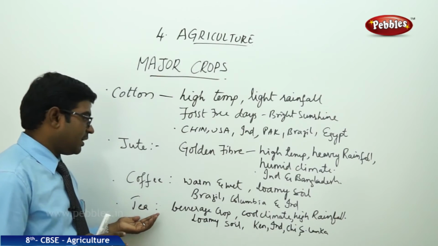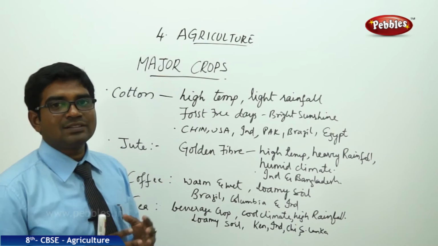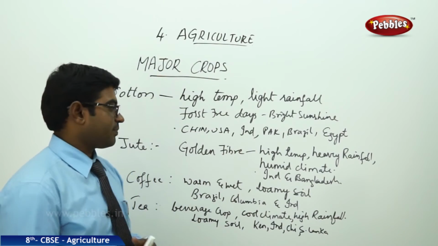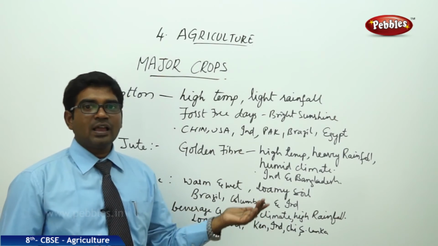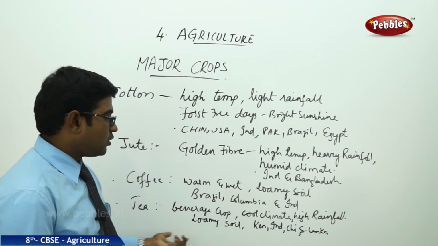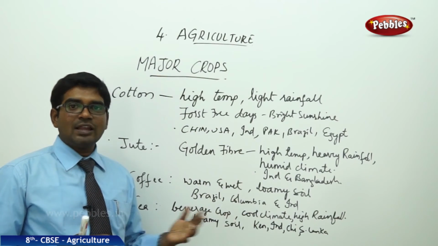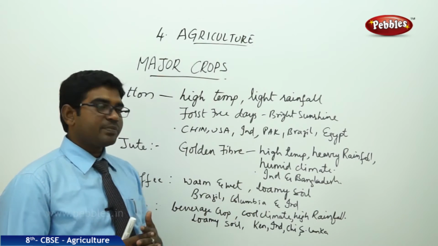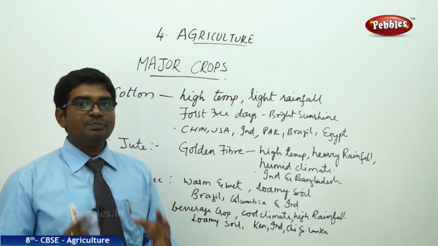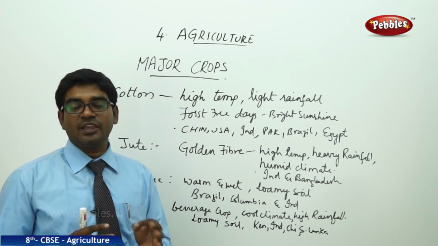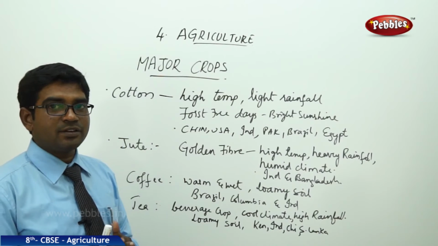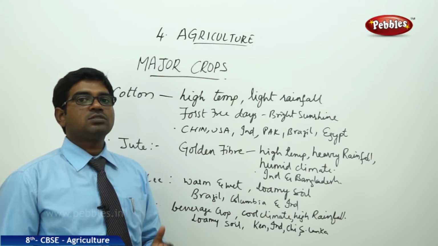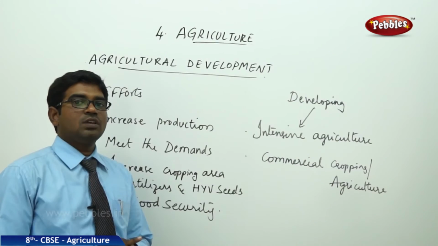Moving on to tea. Tea is also considered a beverage crop. It is cultivated in large plantations. It requires a cool climate, high rainfall and well drained loamy soils. Kenya, India, China and Sri Lanka are the best producers, and the finest quality of tea is produced in these countries. These are the major crops which are grown across the world.